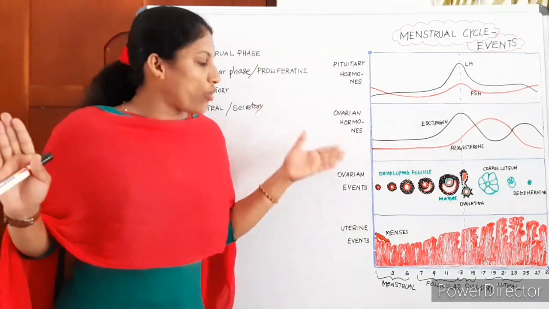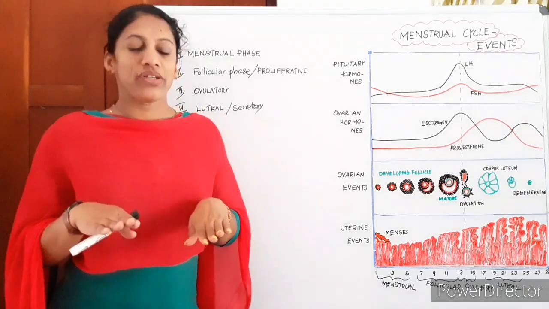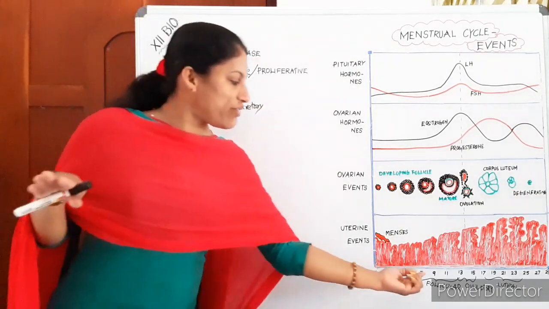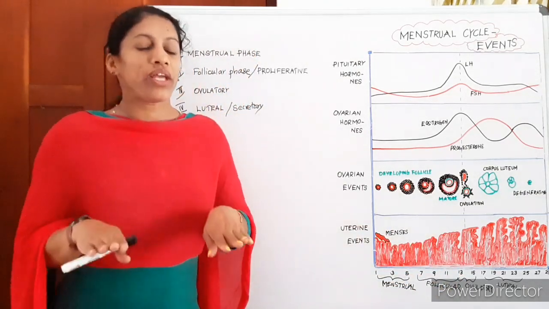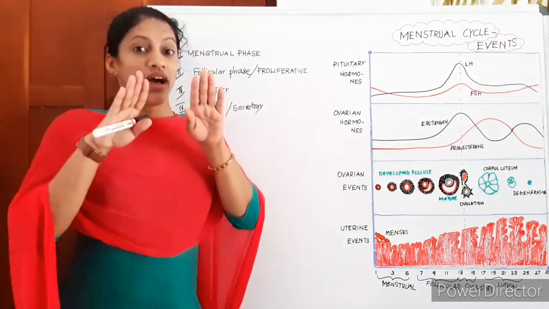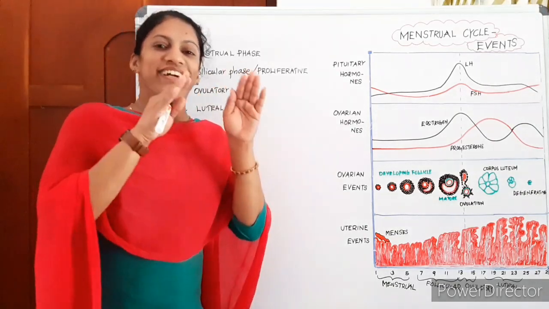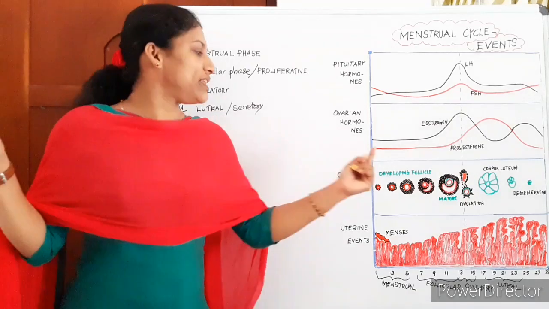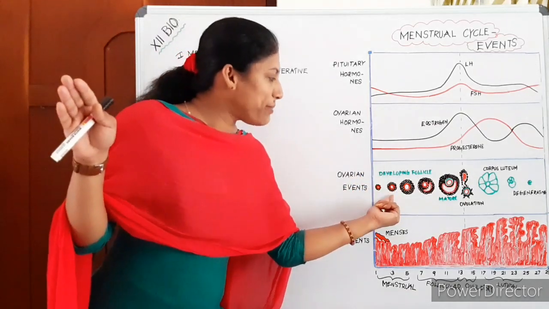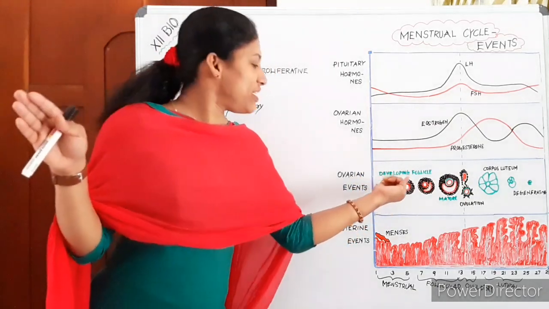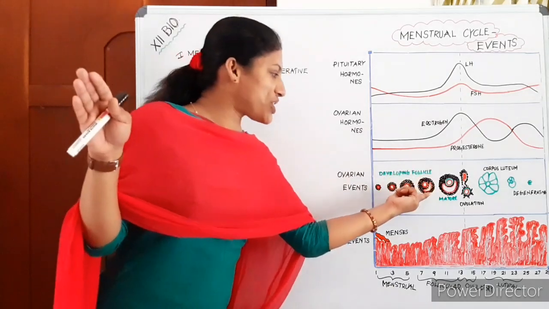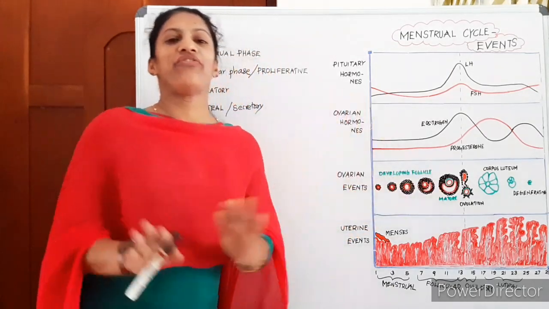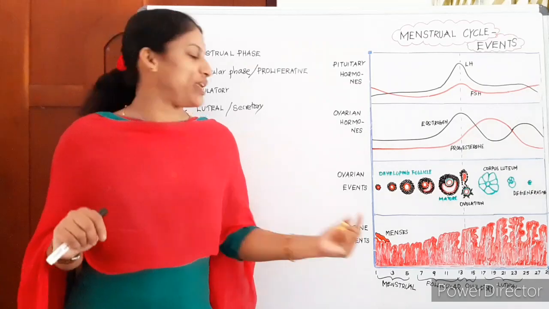Then what happens to the ovary? Here is a major event during the follicular phase. That's why the name follicular phase. During the follicular phase, the ovary shows the gradual development of its follicle: primary follicle, secondary follicle, tertiary follicle, and finally forms the mature Graafian follicle.